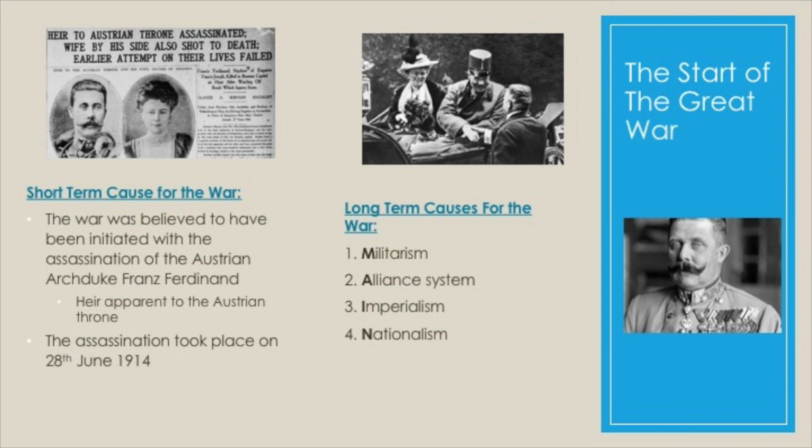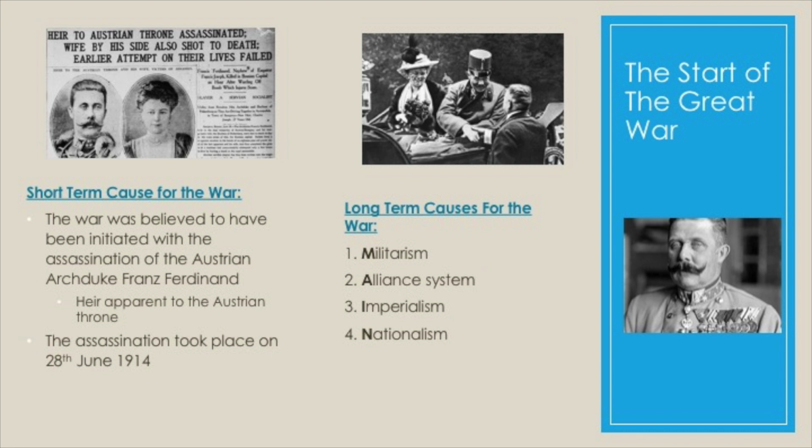The start of the Great War. The war was believed to have been initiated with the assassination of Austrian Archduke Franz Ferdinand, heir apparent to the Austrian-Hungarian throne. The assassination took place on June 28, 1914. This is believed to have been the short-term cause for the war.